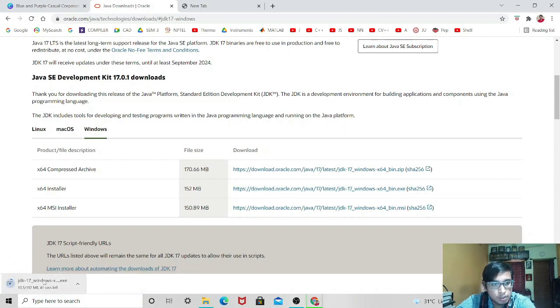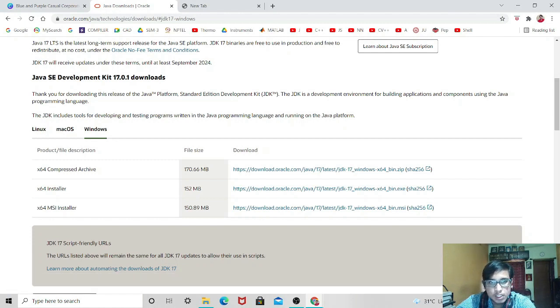You see this is 152 MB and it will take time. I already have this installed, so I will cancel it, and instead I will tell you how to proceed with this installation. This is very simple. This is a very simple and very less time consuming installation. All that you have to do is click next, and the installation will be completed and you are fine to go.